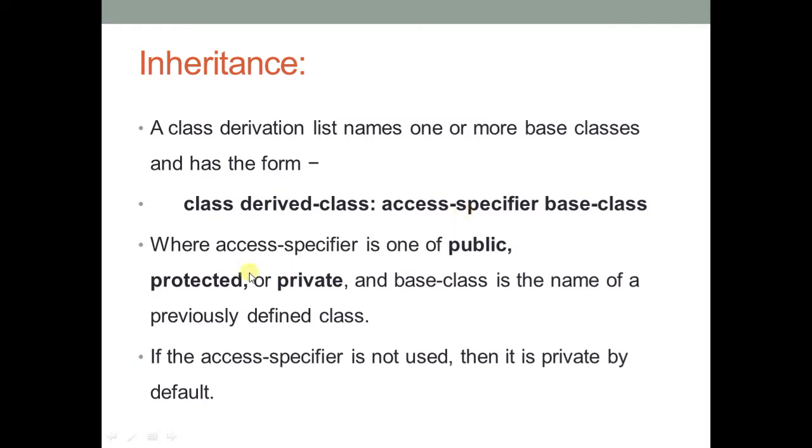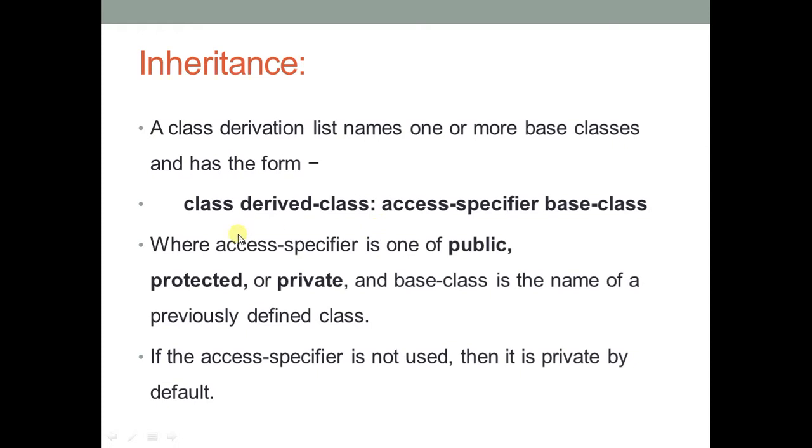Okay, so the access specifier is one of private, protected, public, and base class is the name of a previously defined class. Okay, if the access specifier is not used then it is private by default. अगर हम लोगों ने यहाँ पे access specifier देना भूल गया है तो यहाँ पे क्या होगा, the compiler will automatically assume that we have derived the base class privately. Okay, so for now just remember the syntax of how we can inherit.